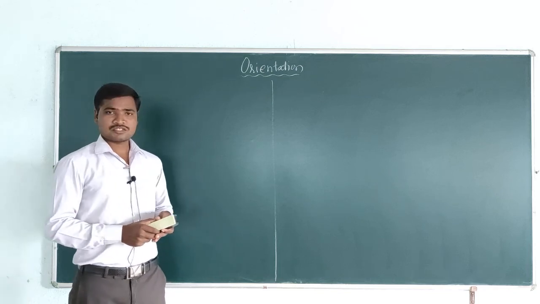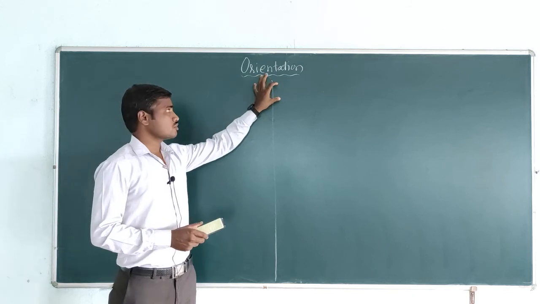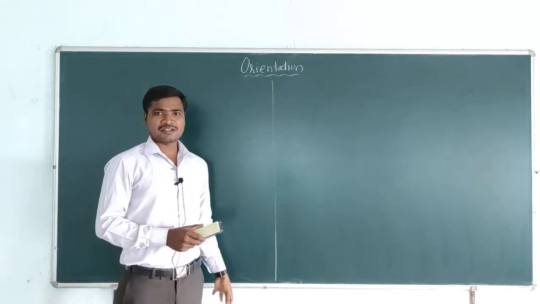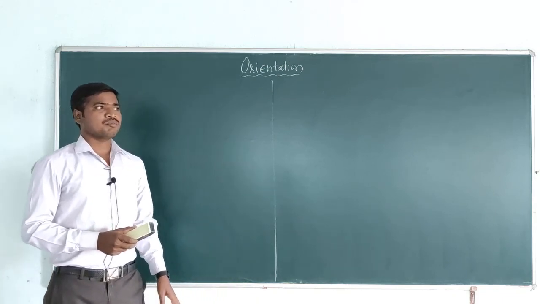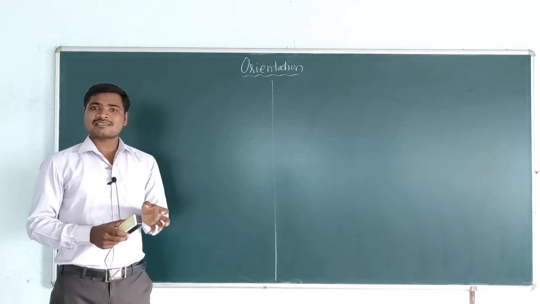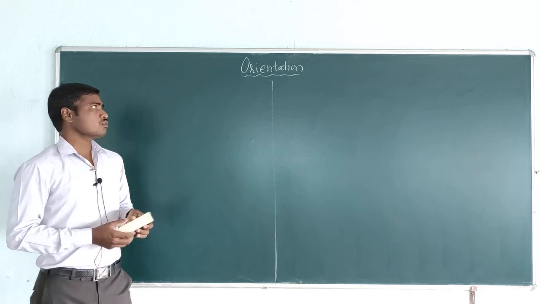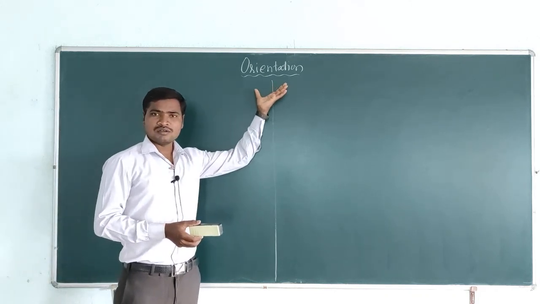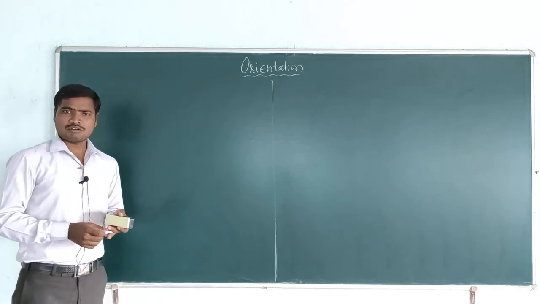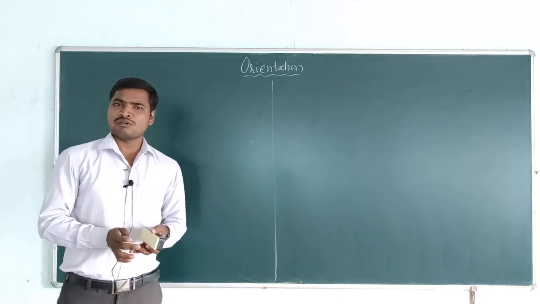In the first lecture, we are going to discuss chapter 1 in the organic section in the third semester, that is orientation. Before going to the syllabus of orientation, we will discuss some basic concepts, which are very helpful to understand the syllabus of orientation. Some of the basic concepts: we know the structure of the benzene molecule.